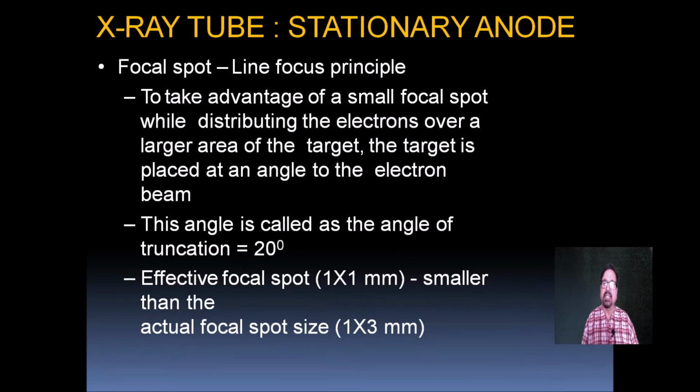If it is placed at a 45 degree angulation, it will get narrowed. We are going to see it by means of an illustration over the diagram. This angle is called the angle of inclination, which is around 20 degrees. The effective focal spot, that is 1 mm or smaller than the actual focal size, will be 1 into 3 mm.